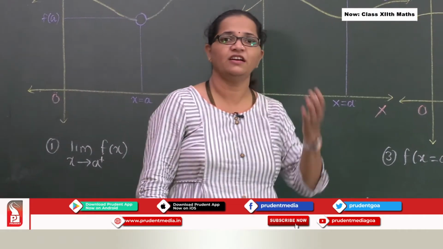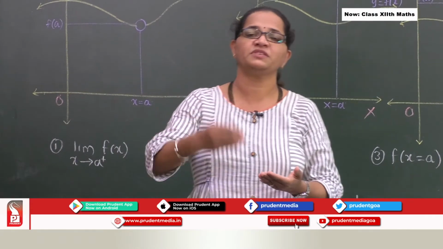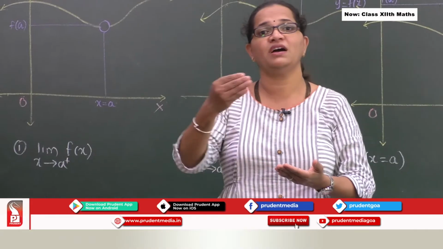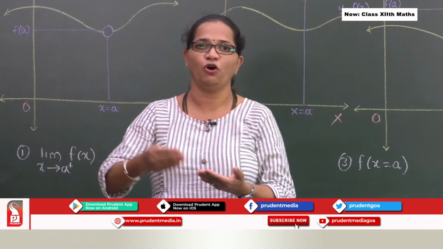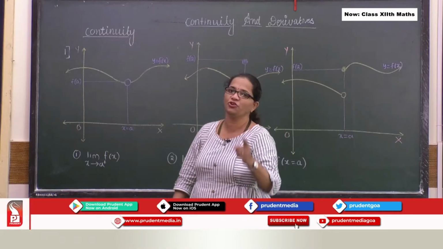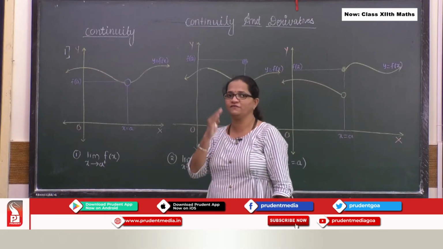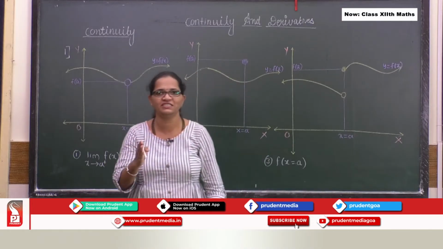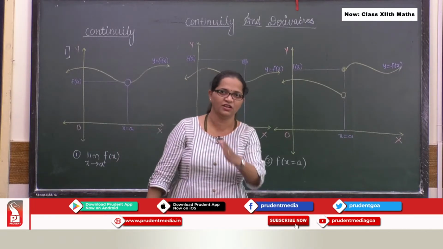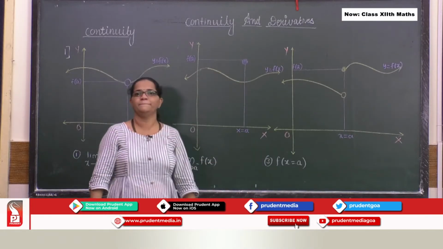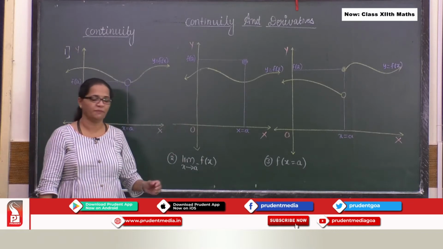We are proceeding from our limit chapter which you studied in 11th standard. So learners, if you have a strong base in limits from 11th standard, surely you will be able to do a better job over here. Okay? So let us start.